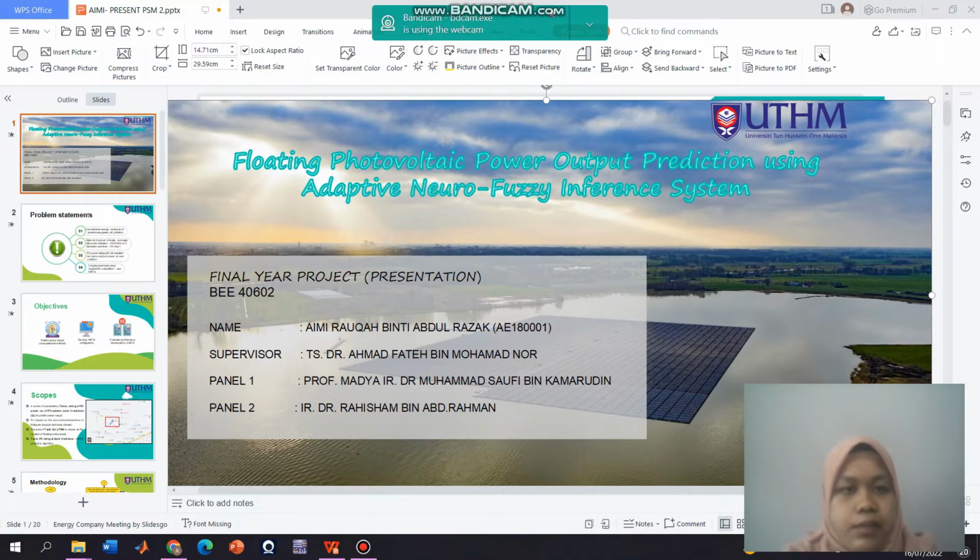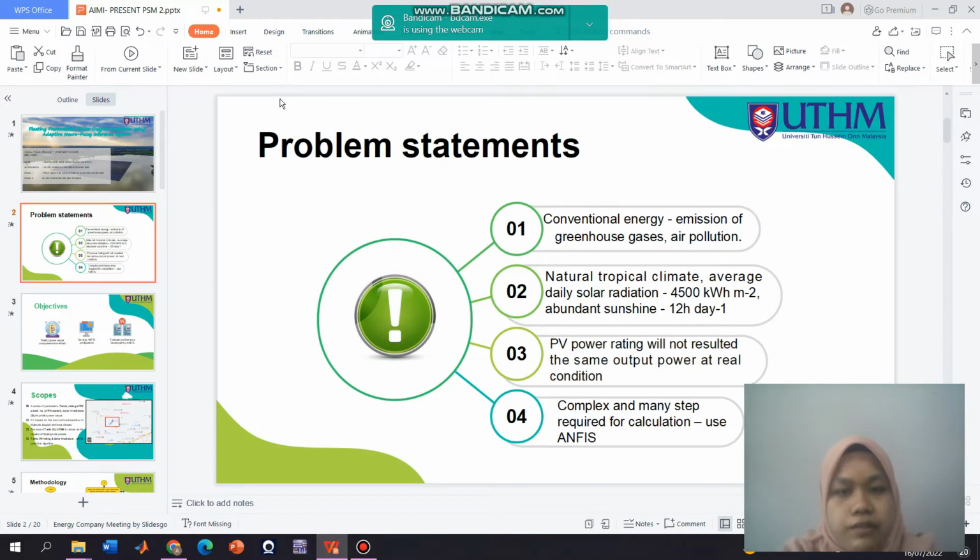So today I would like to explain my project with the title of Floating Photovoltaic Power Prediction by using Adaptive Neuro-Fuzzy Inference System, or ANFIS. So the problem statement of this project is, first, if we use conventional energy, it will produce a great emission of greenhouse gases that will cause air pollution.